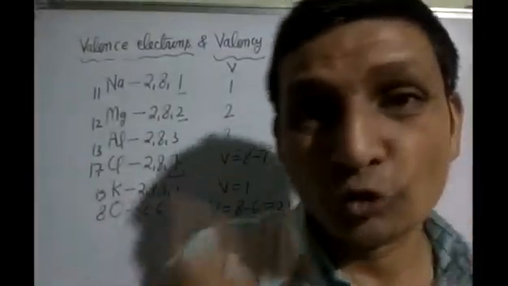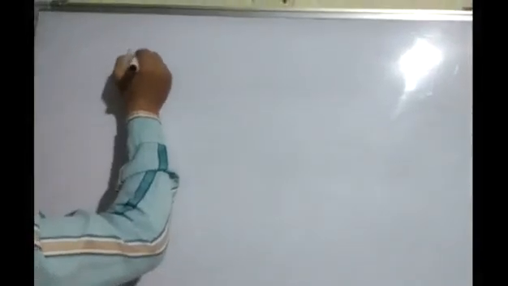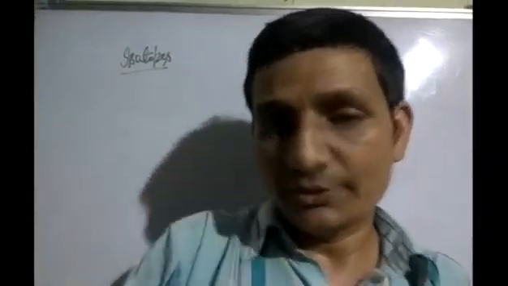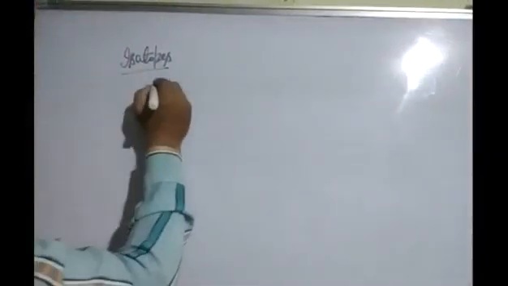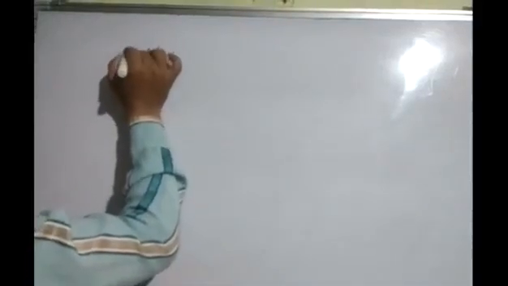The next topic is isotopes. What are isotopes? Isotopes are atoms of the same element having the same atomic number but different mass numbers. Look here, hydrogen. So the topic is isotopes.